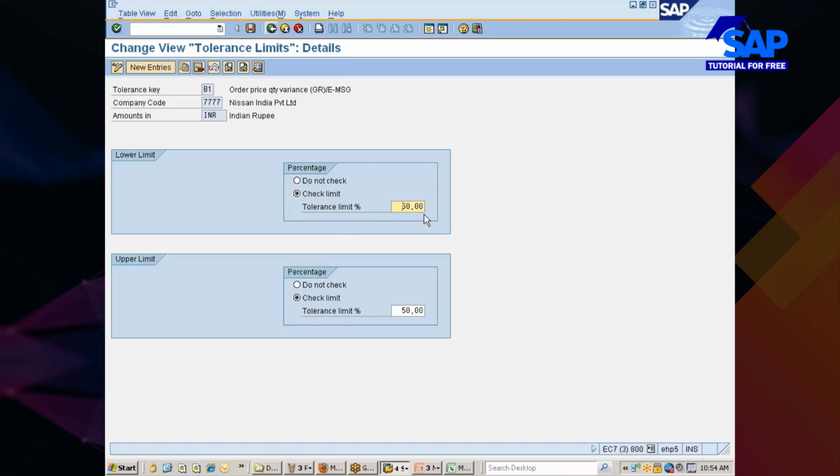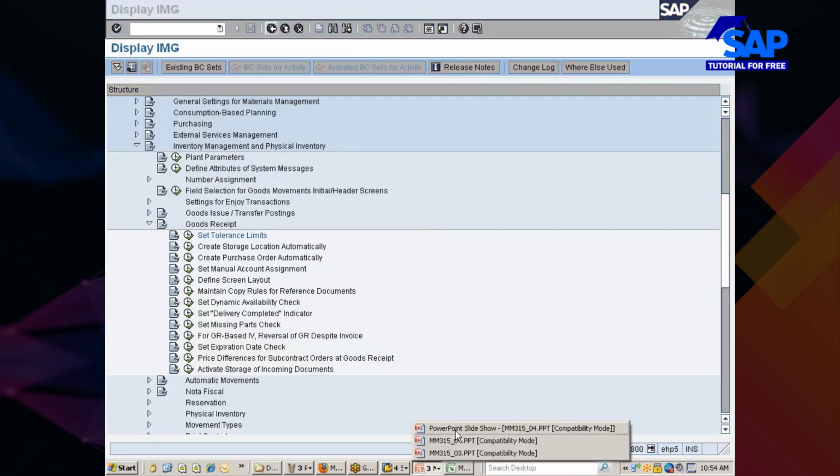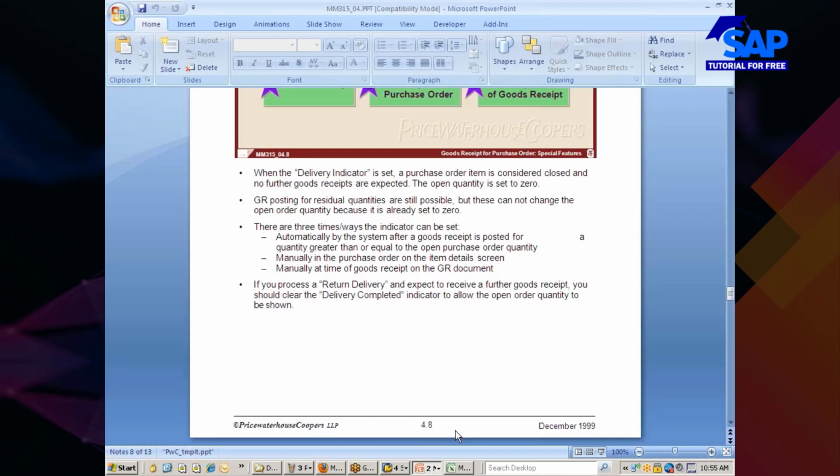Right? So depending upon how your process owner wanted to set it up, you have to choose one difference tolerance limit for the error message, another tolerance limit for the warning message. This is for the order price quantity variance. Right? So you can go and work with these things. So these are what we call the special features of the goods receipt.